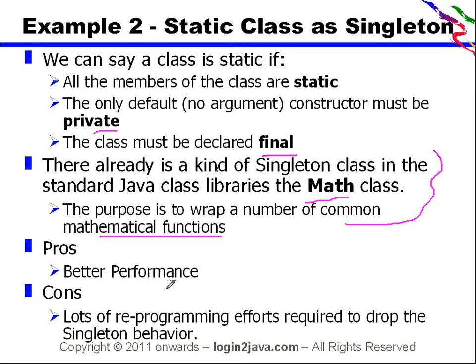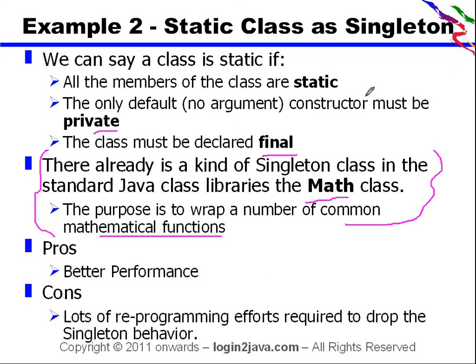The advantage is better performance. The disadvantage is that a lot of reprogramming effort is required to drop the singleton behavior. Suppose we want an instance of the Math class. In that case a lot of reprogramming is required throughout the code wherever you are using the Math class. So you must be sure before using a static class as a singleton.